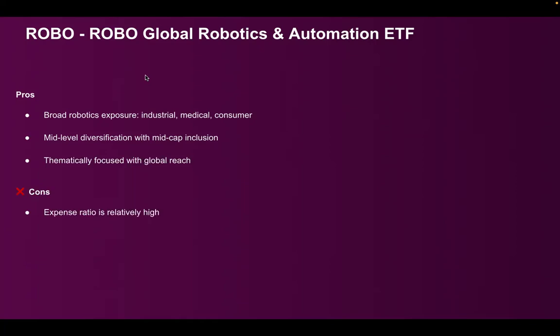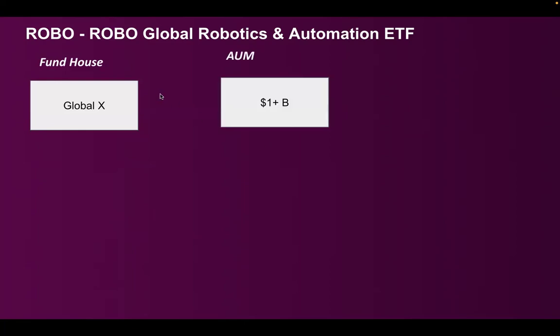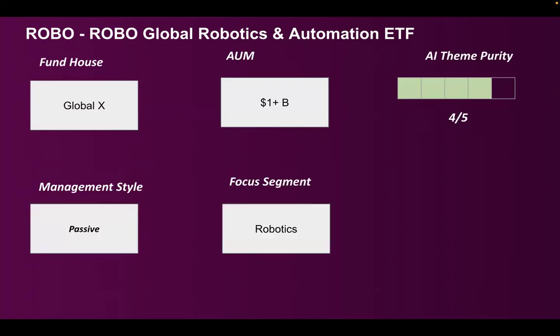So it is thematically focused with global reach. Expense ratio is a bit high. The equal weighting may limit big cap upside. So the upside may be limited because of equal weighting. It may lag pure play tech or AI software trends because it is focused on robotics. So Global X, $1 billion plus. 4 out of 5 we can rate it in terms of AI theme purity, management style is passive.